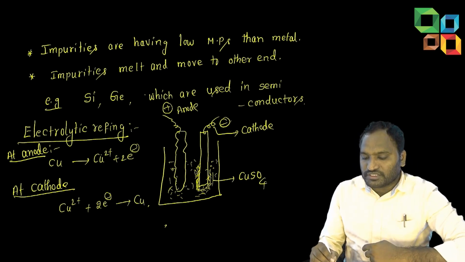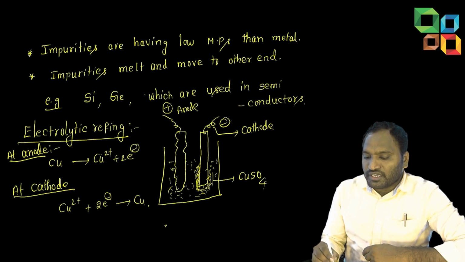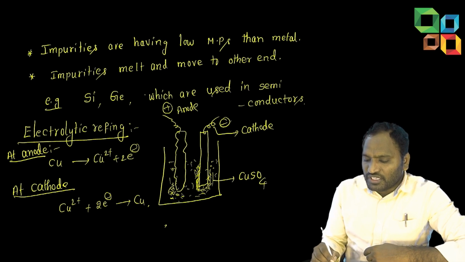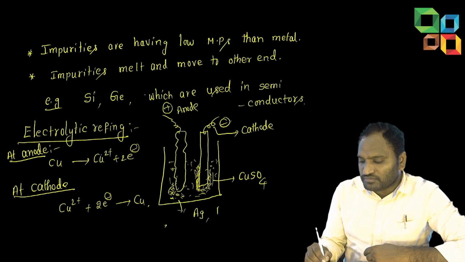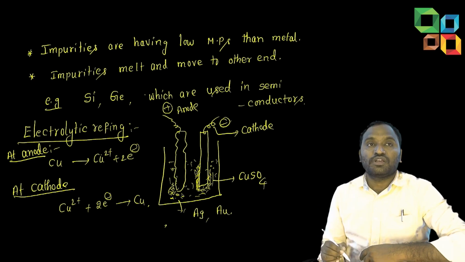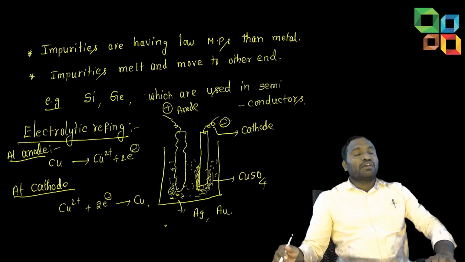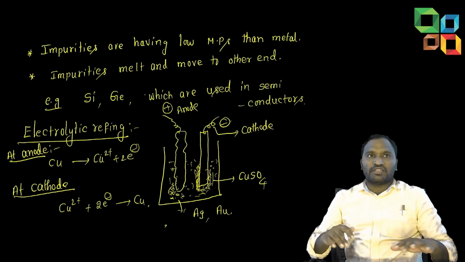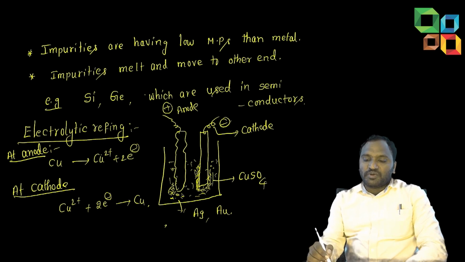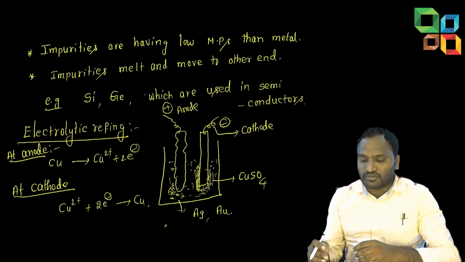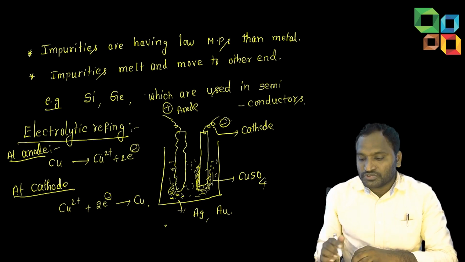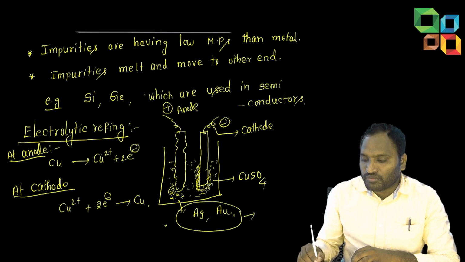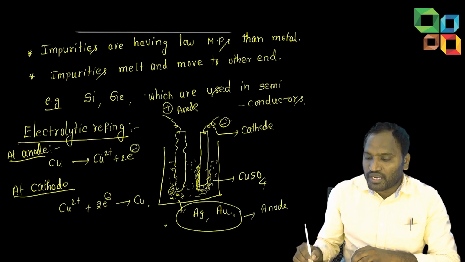Next, it moves towards the cathode, and impurities like heavy metals, silver and gold, settle under the anode. Highly reactive metals, first group and second group elements, dissolve in the electrolytic solution, but these metals do not dissolve. They just settle at the anode. The impurities settling at the anode are called anode mud.